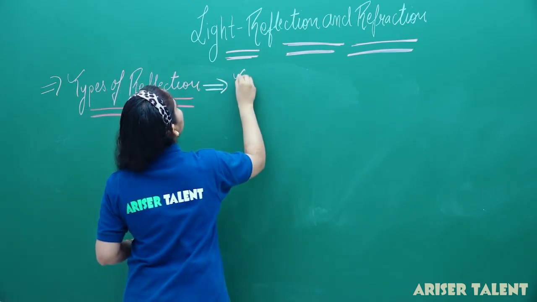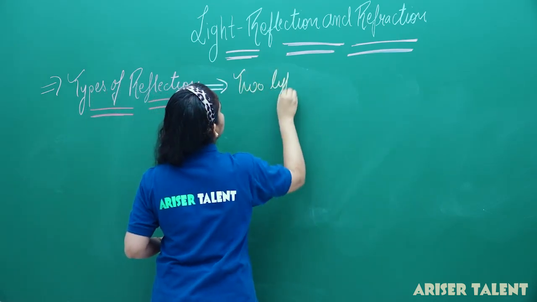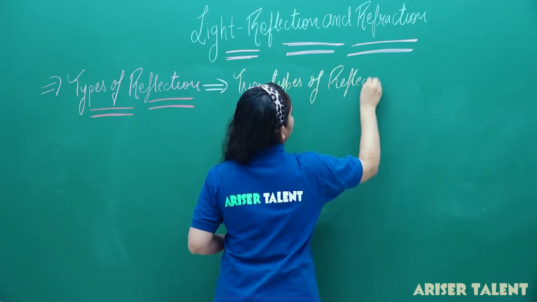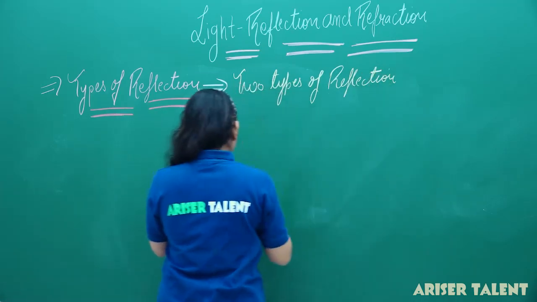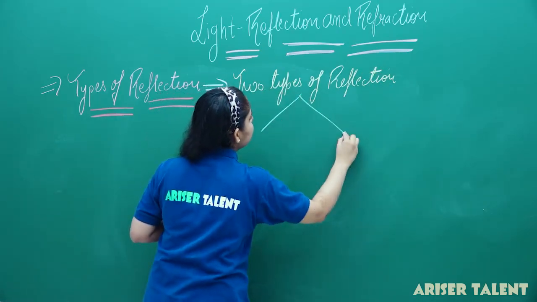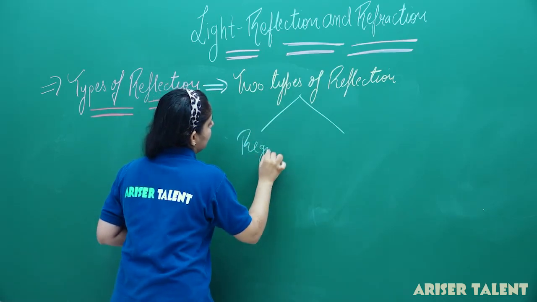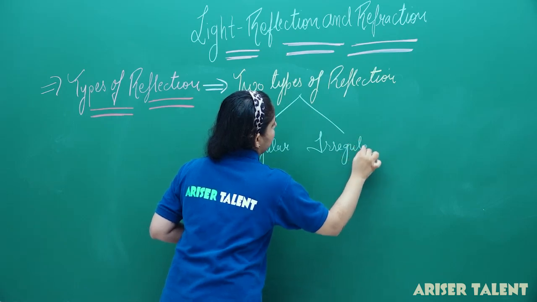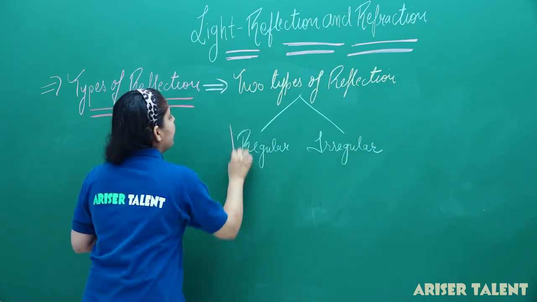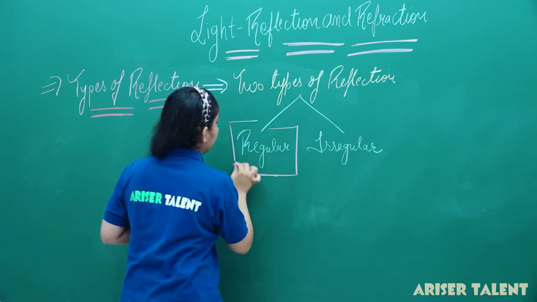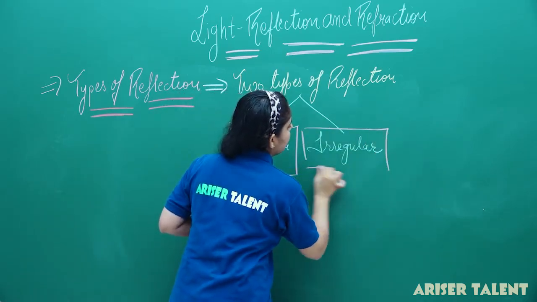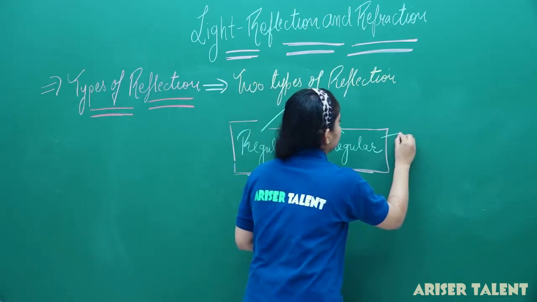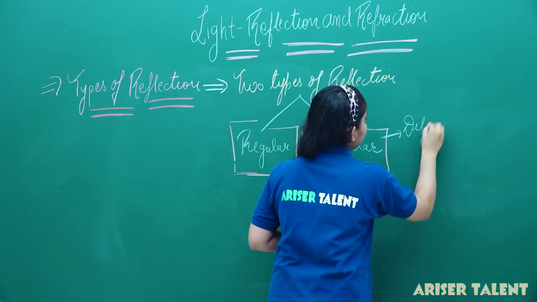Basically, we have two types of reflection here: regular reflection and irregular reflection. Irregular reflection is also known as diffused reflection. We can also term it as the diffused one.